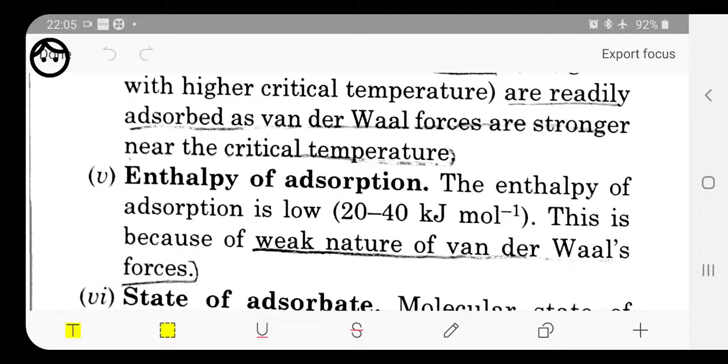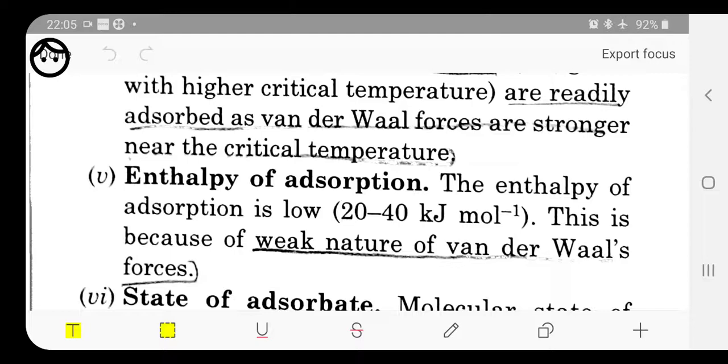Next is enthalpy of adsorption. What is enthalpy of adsorption? We know that whatever gas or anything is adsorbed, this adsorption process is always exothermic, that's why it always releases some energy, and whatever energy it releases is called the enthalpy of adsorption.